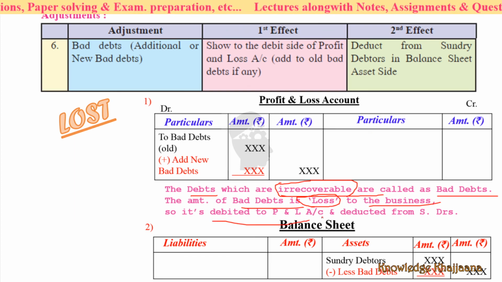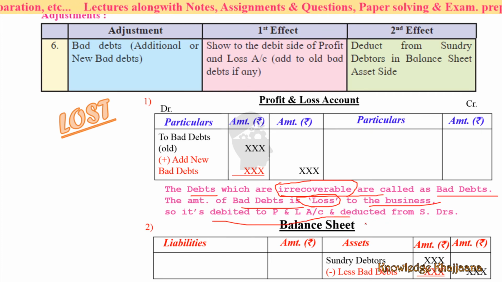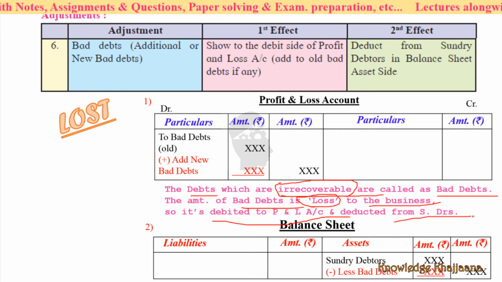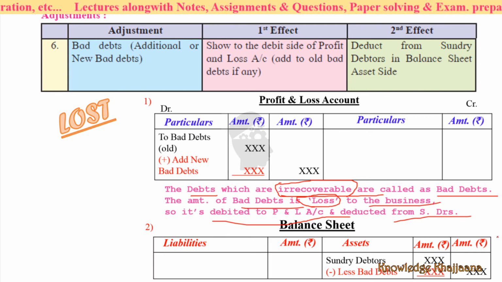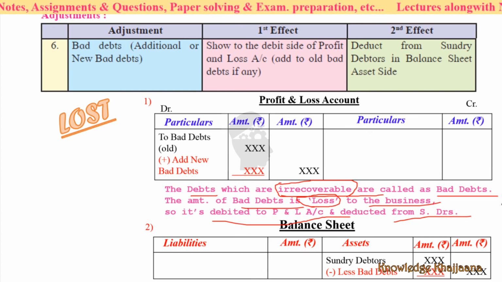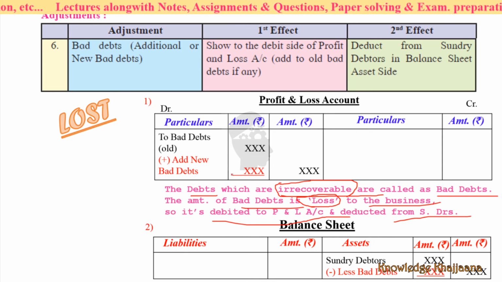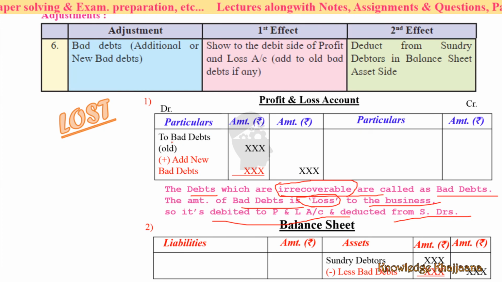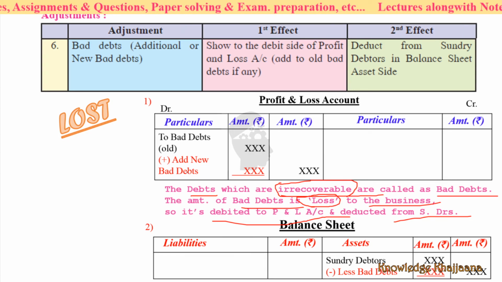So it is debited to the profit and loss account because it is a loss, and deducted from the sundry debtors, because sundry debtors is an asset, right? Some amount from the sundry debtors, which is called bad debts, we will not get, we consider it is not recoverable. So that is a loss, we have to deduct it from the balance sheet. Okay, so show on the debit side of the profit and loss account, bad debts, either old or new, add new to the bad debts.